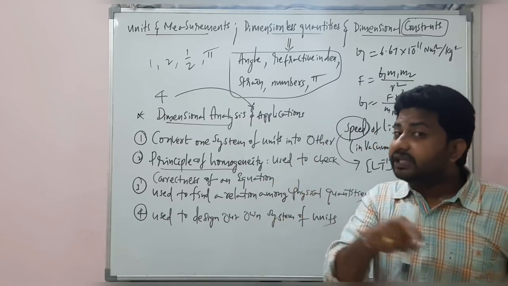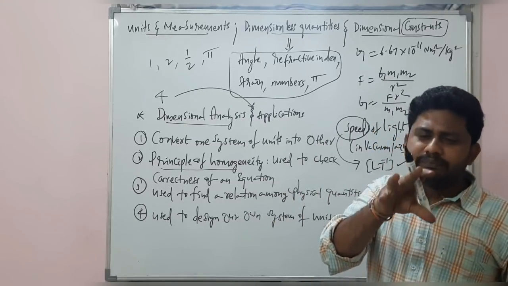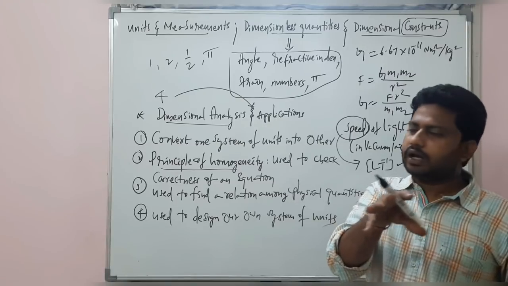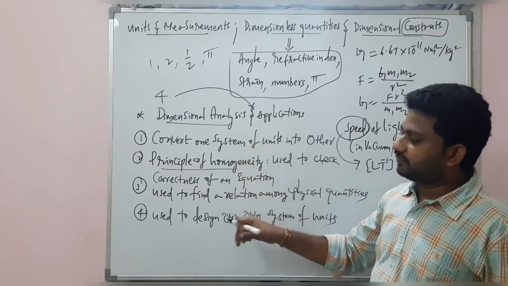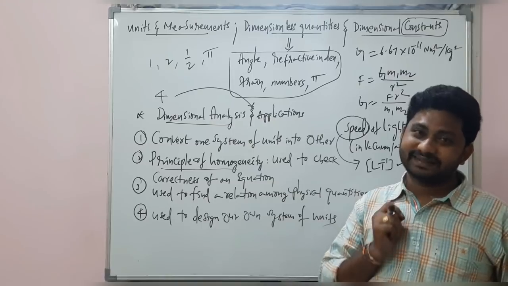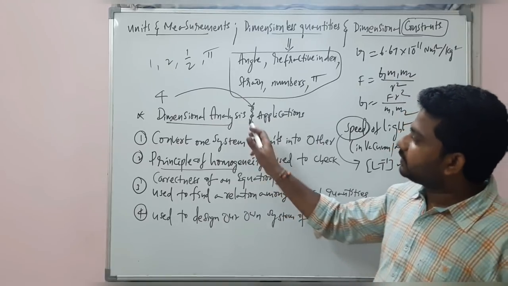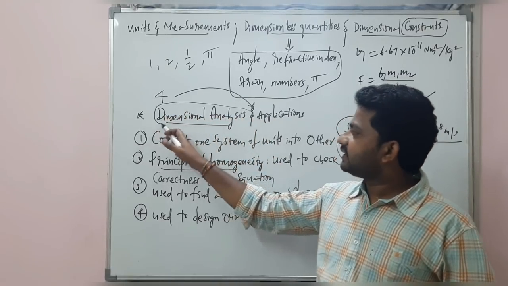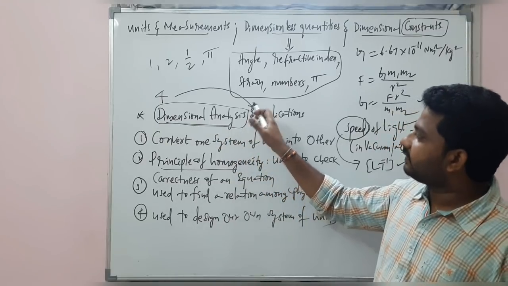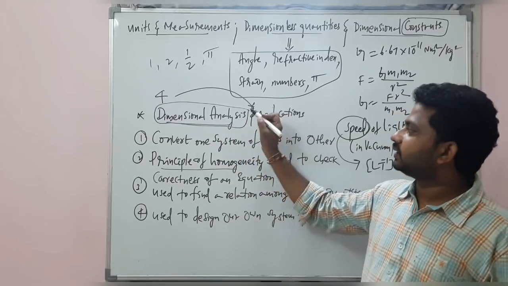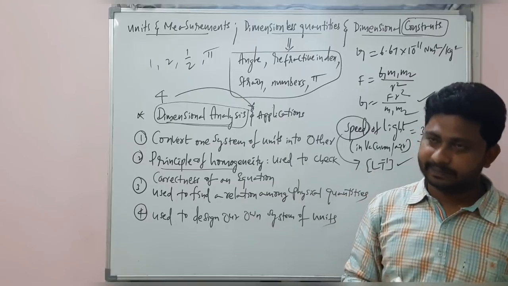Before moving into the deep analysis, a brief look at these 4 applications. Dimensional analysis is a method which has 4 applications. Let's see.